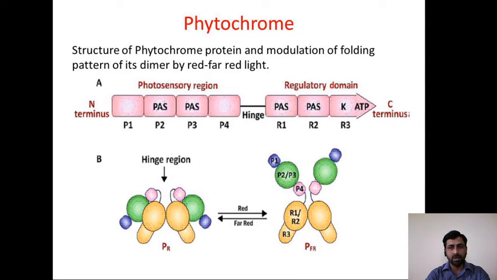It is a proteinaceous pigment having an N terminus and C terminus. There are two parts of the phytochromes. One region is the photosensory region and the second part is the regulatory domain. These two regions are separated by a hinge region.